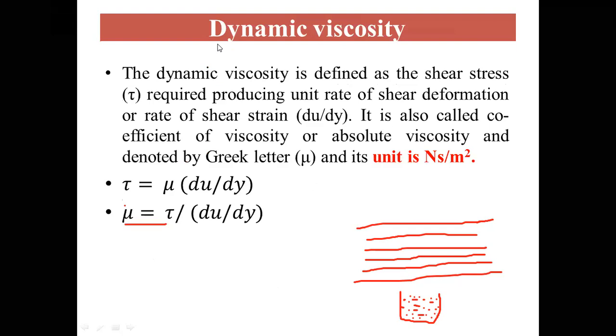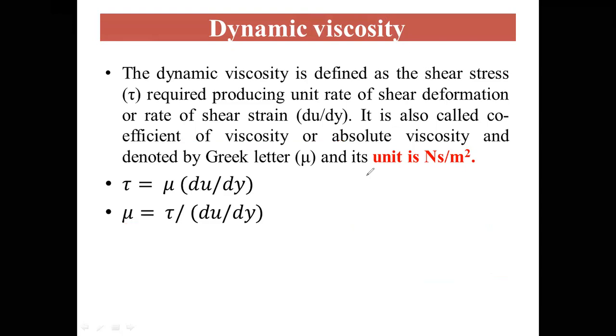Dynamic viscosity is defined as the shear stress required to produce a unit rate of shear deformation, or the rate of shear strain, that is du by dy. It is also called the coefficient of viscosity or the absolute viscosity, and is denoted by the Greek letter mu. Its unit is Newton second per meter square. In any question, simply viscosity denotes the dynamic viscosity. If it is kinematic viscosity, it has to be denoted as kinematic viscosity.